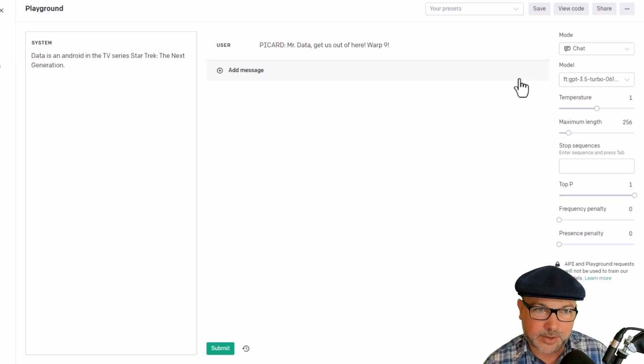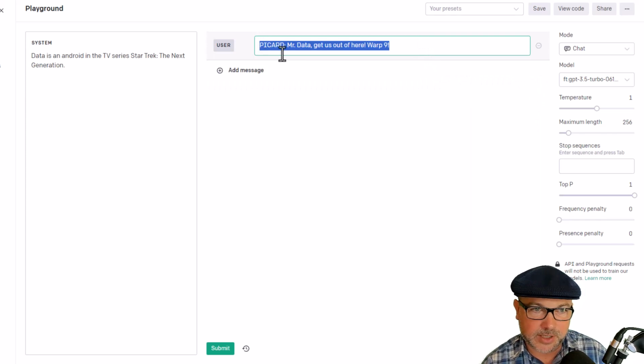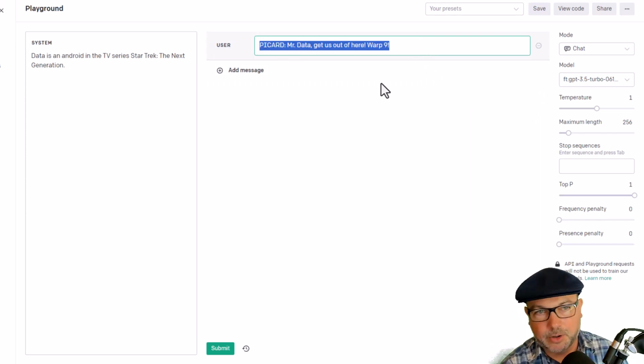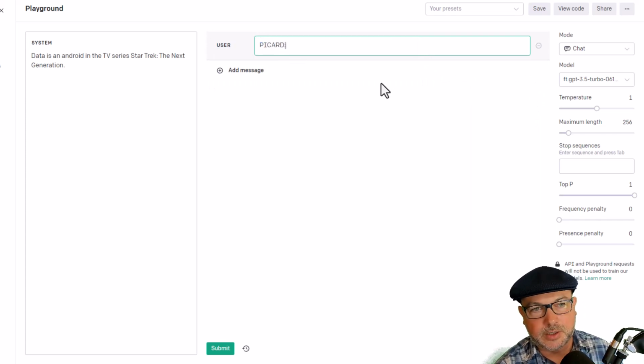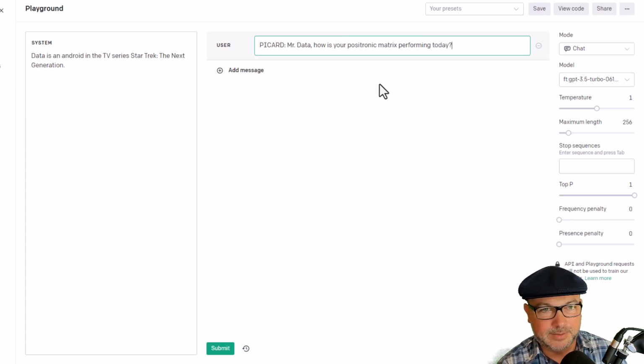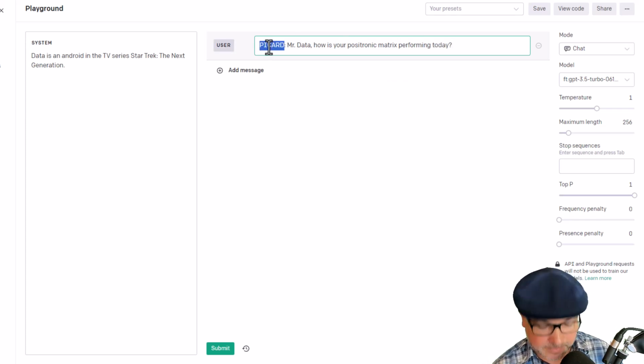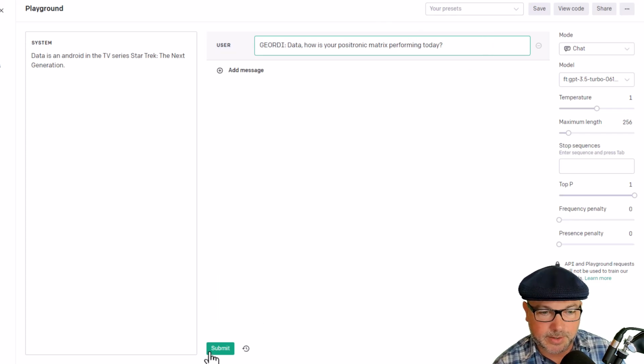We'll take out the assistant role, change the user prompt to something else. I don't know, let's say Picard. What else might he say to Data? I don't know. "Mr. Data, how is your positronic matrix performing today?" Actually, Geordi would say that, wouldn't he? Nerding out a little bit here on you. And he wouldn't say Mr. Data, he'd say Data. So, all right, "Data, how do you respond to that?"